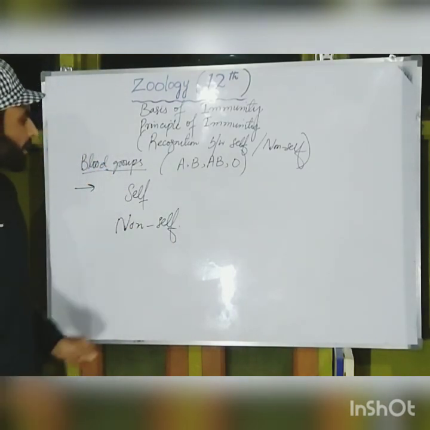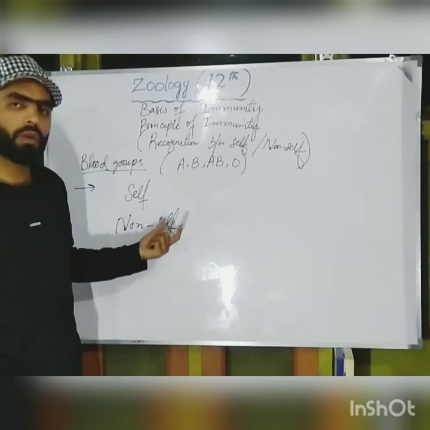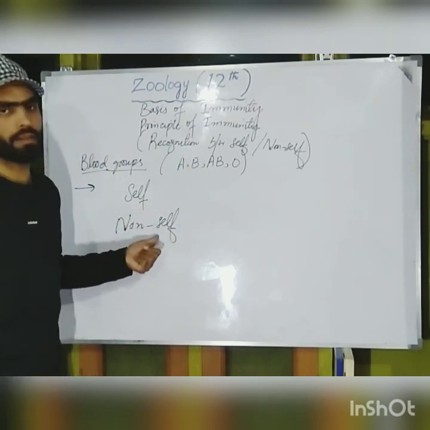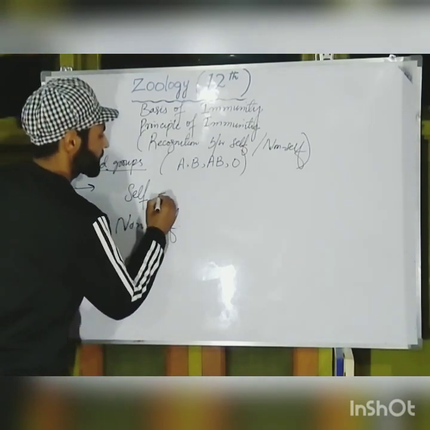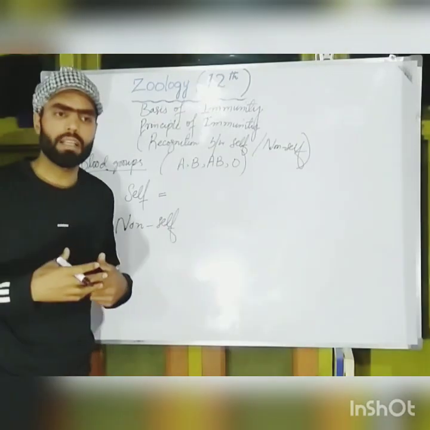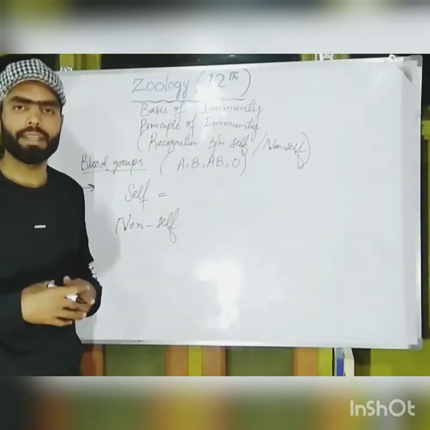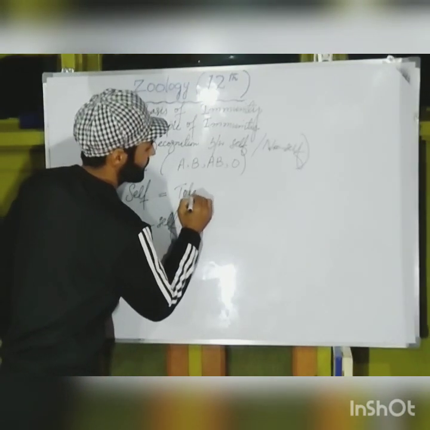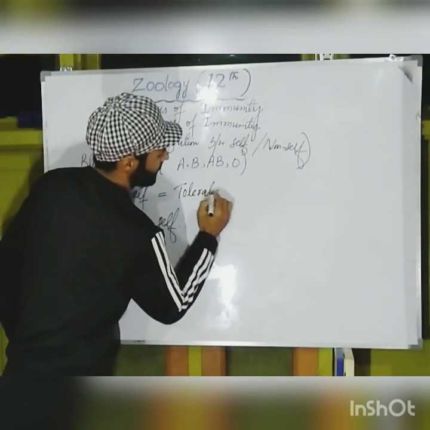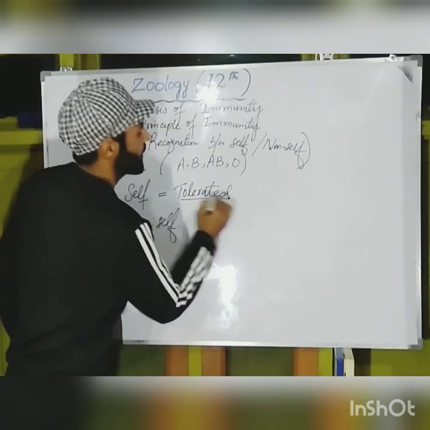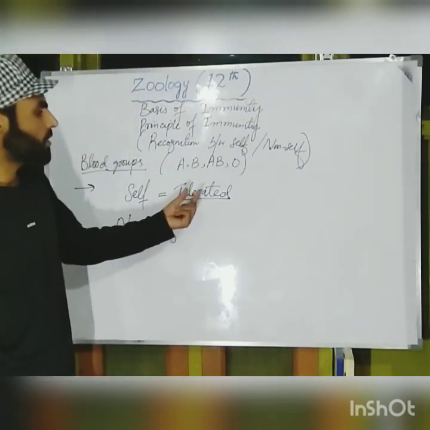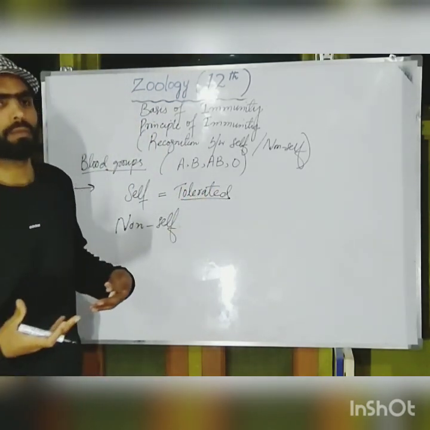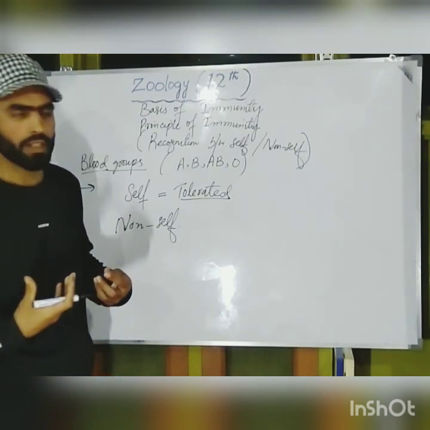So there is always a recognition between self and non-self. That means self materials or self cells or self antigens are always tolerated, or we can say retained. These are always tolerated by our body, by our immune system, the self cells, by our body's own cells.